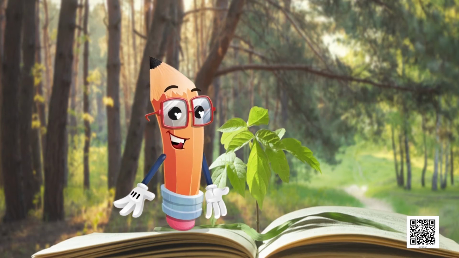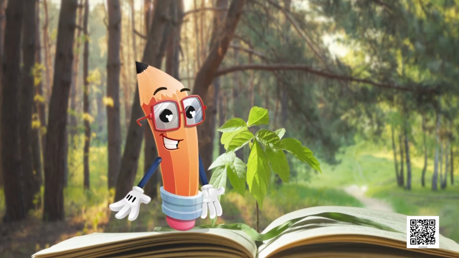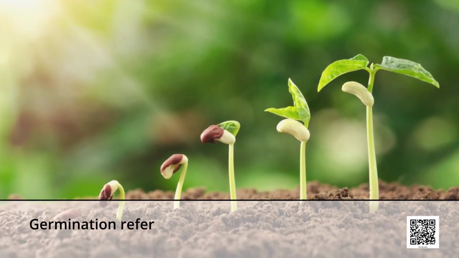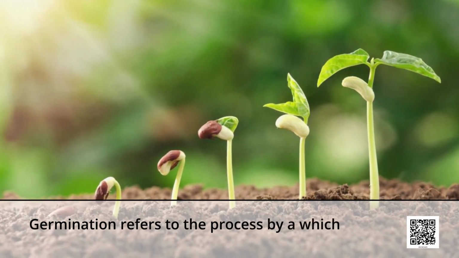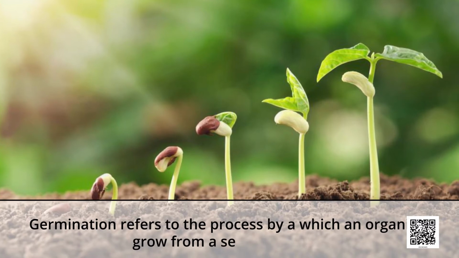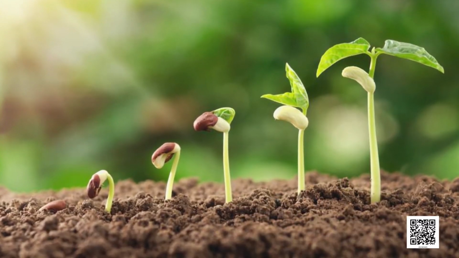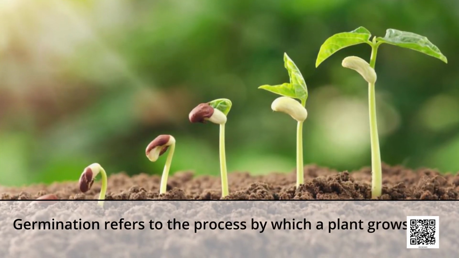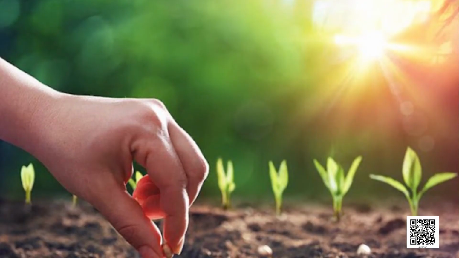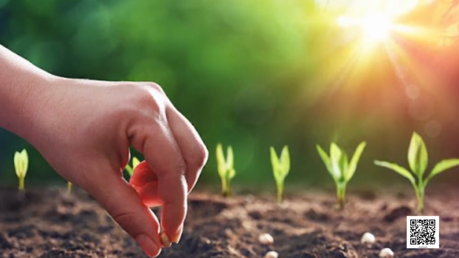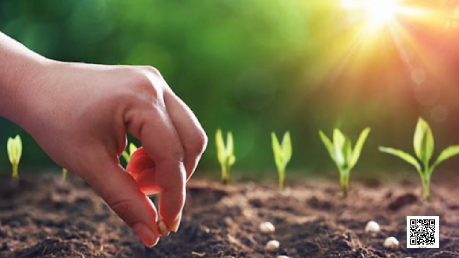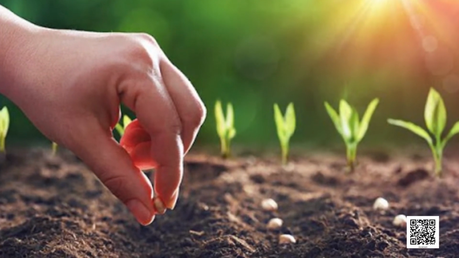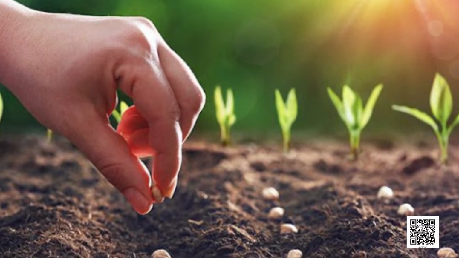I hope you will do this experiment. Now let's try to understand the process of germination. Let's know what this germination is. Germination refers to the process by which an organism grows from a seed or a spore. Or we can say germination refers to the process by which a plant grows from a seed or a spore. The most common forms of germination include a seed sprouting to form a seedling and formation of a sporeling from a spore. I hope you can see this in the picture.